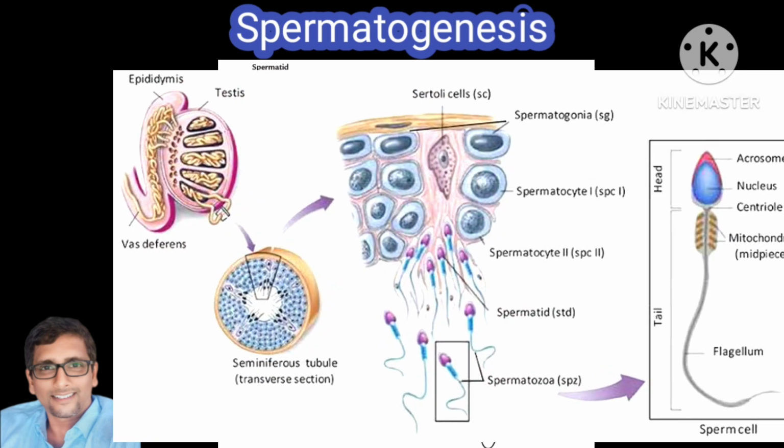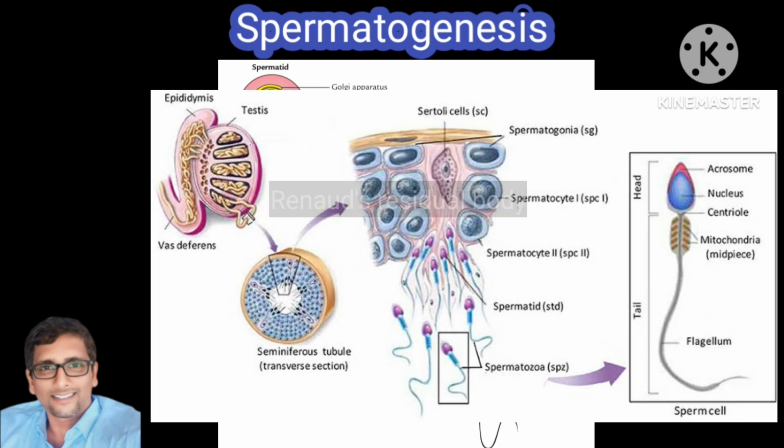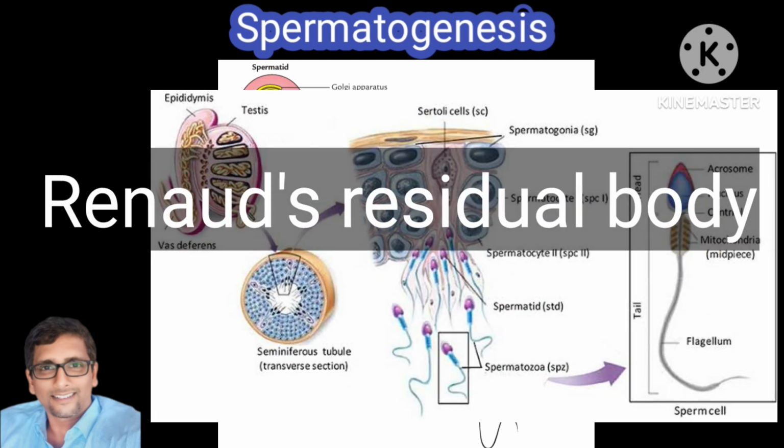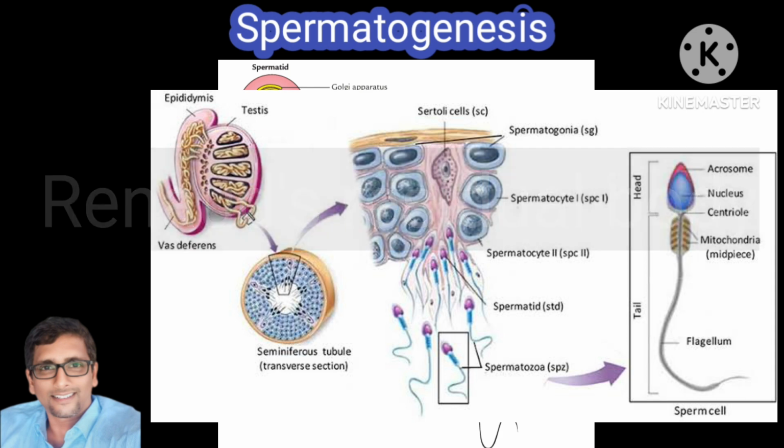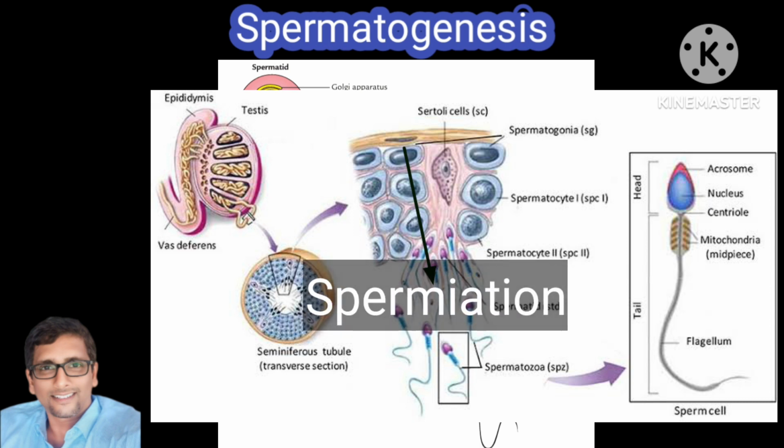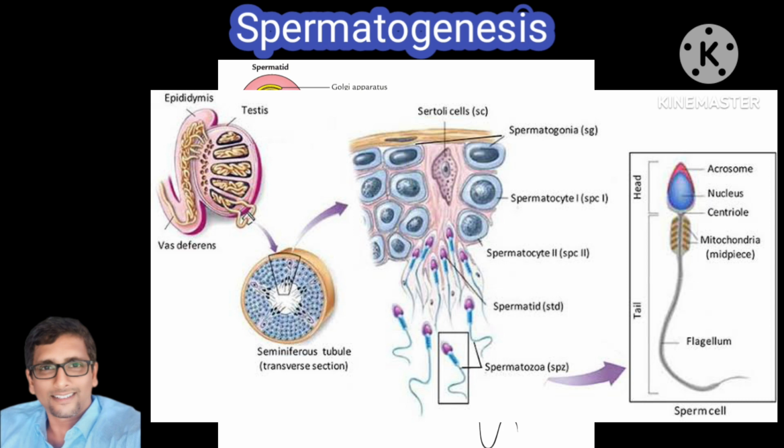Mitochondria develop a spiral sheath around the axial filament to form the middle piece of the sperm. Most of the cytoplasm of the spermatid is shed as Reinke's residual body, important for MCQ. Sertoli cells phagocytose these residual bodies. Release of spermatozoa: finally, spermatozoa are released into the lumen of the seminiferous tubules. This is called spermiation. MCQ important again. What is spermiation? It is the release of spermatozoa into the seminiferous tubules.